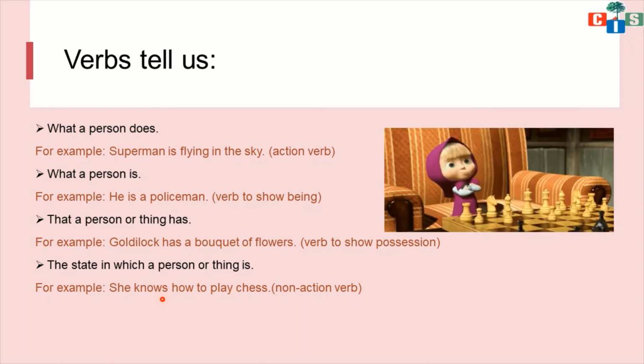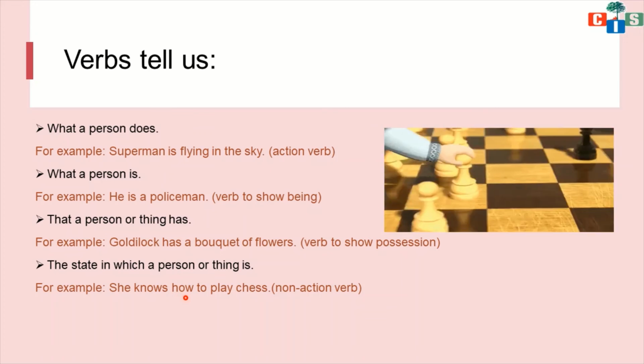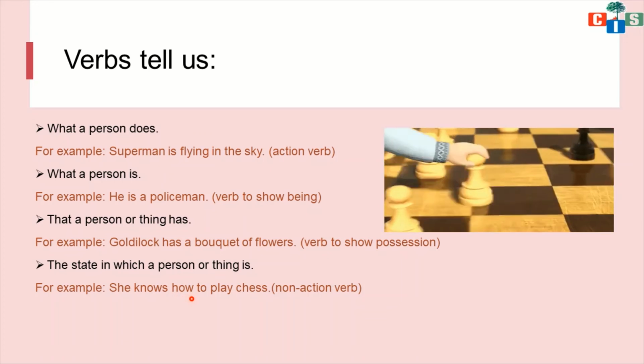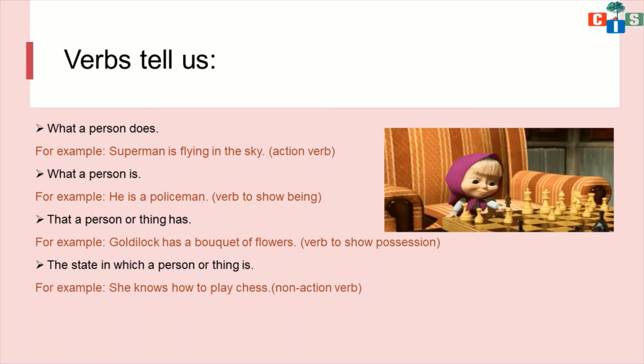So you have to pay attention when there are two or more action words. You have to read that sentence again and again to understand which word is working as a verb.